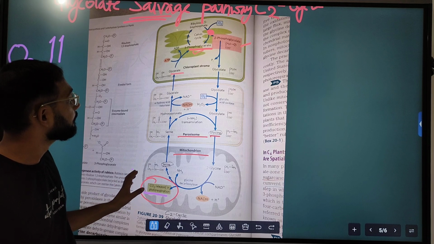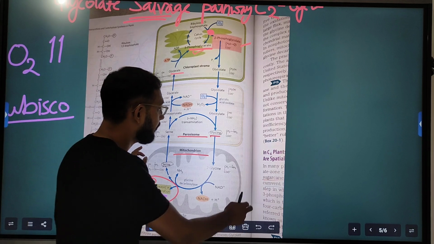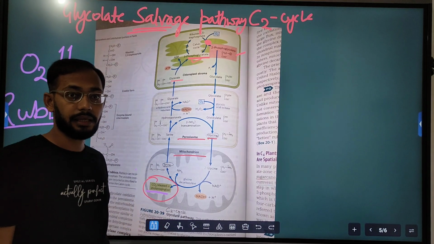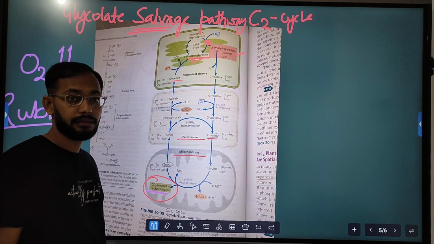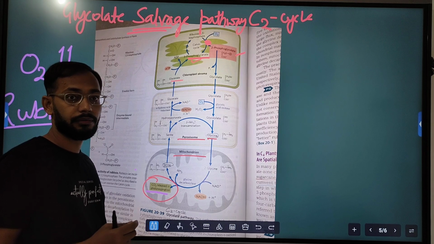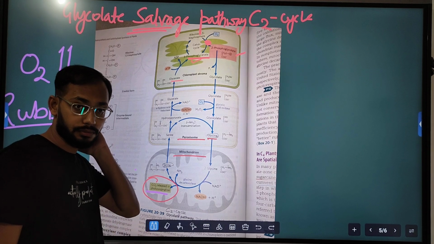In summary, we can just remember: because of high sunshine and dry, hot weather, stomata are closed, because if stomata are open, water loss will occur.